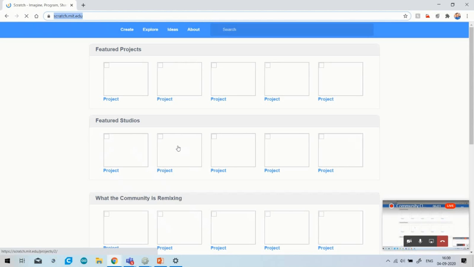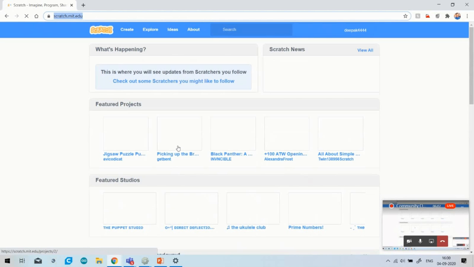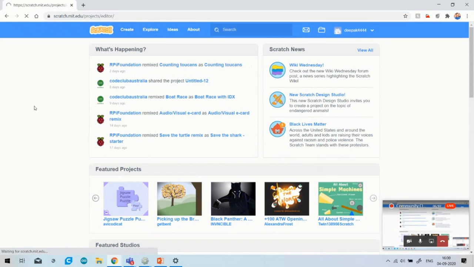OK, so all the links and resource material will be shared with you, and you just have to go home and start learning by yourself, or by taking help from one website, that is planetcode.in.